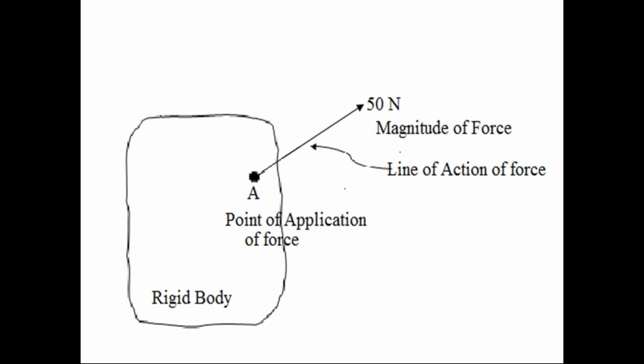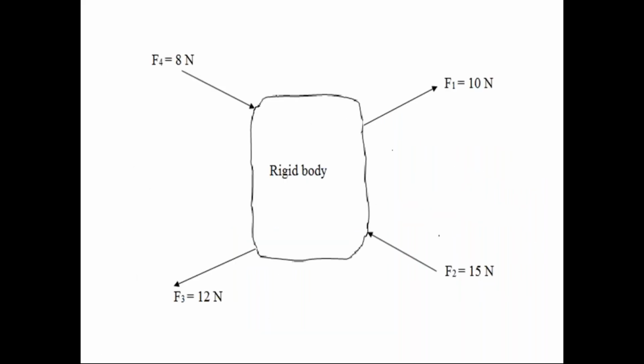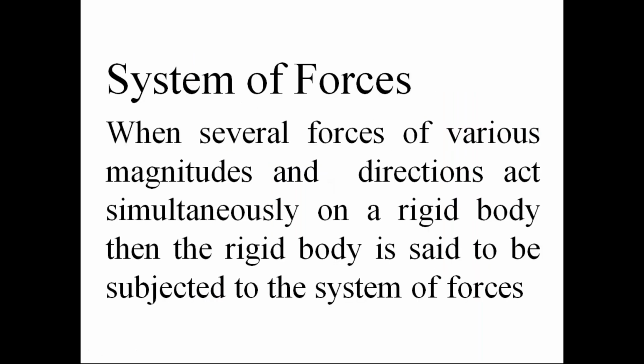Whereas in this diagram, the body is subjected to a number of forces. These forces have different magnitudes, different points of application, and different directions. We call this number of forces the force system acting on the rigid body. That is the definition of force system.